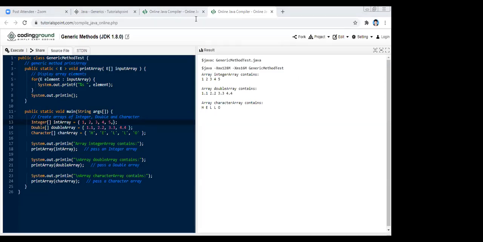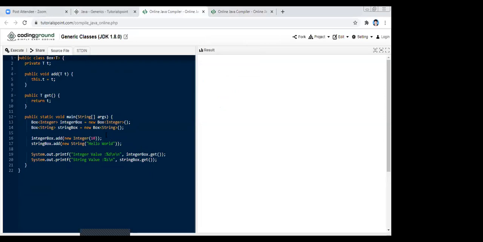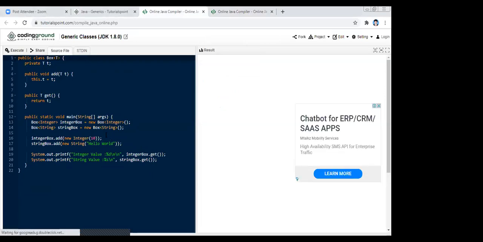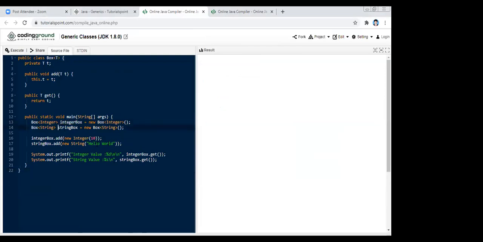Sir, you said this is compile time. For example, how would it be at runtime? This is also not runtime, but we are assigning values here. Here we have the box example we already discussed. We have one box class. What type of values is that box going to contain? We say an integer box and a string box, and we create two objects, one integer and one string. See here, 10 and the string value.